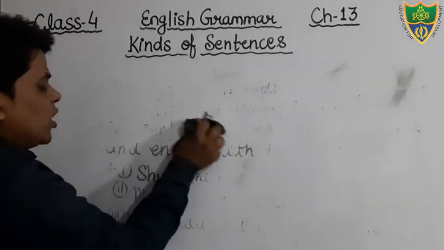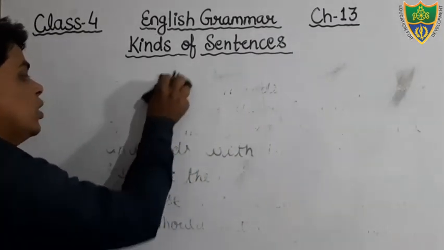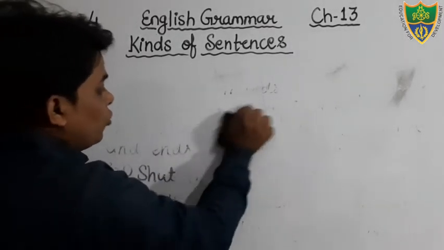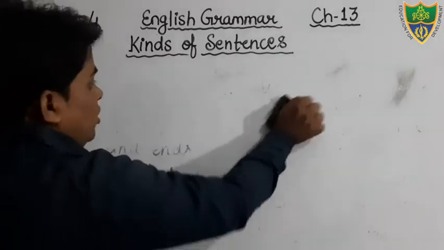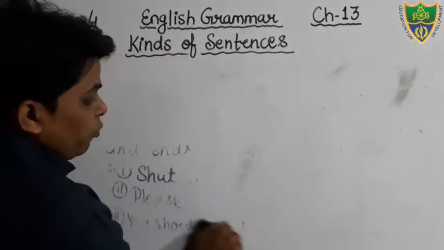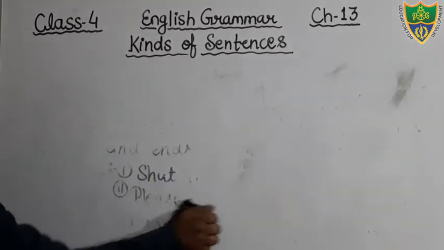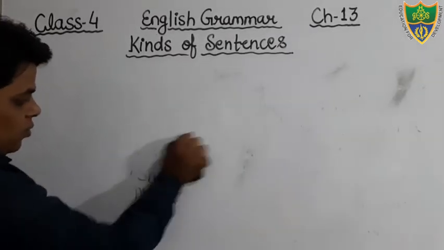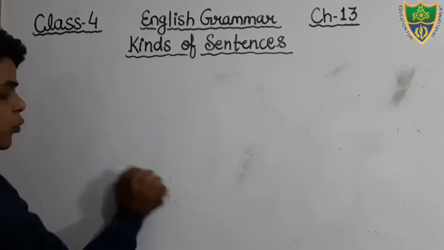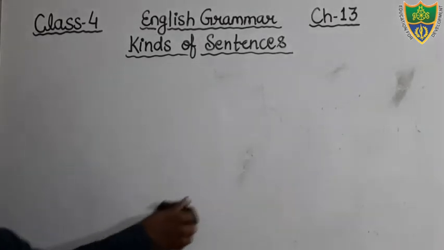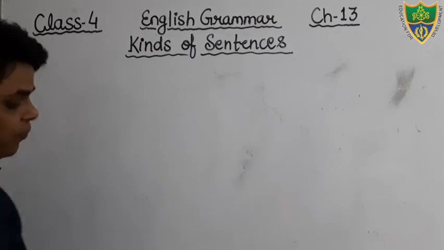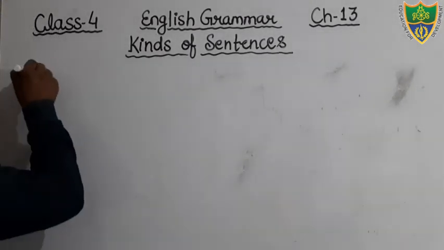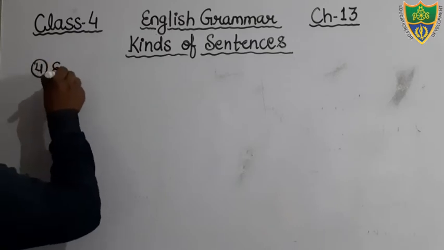The topic kinds of sentences you will get from class 1, and you have to read it till class 10th. In class 10th you will also find the same topic, kinds of sentences. There you have to read simple sentence, compound sentence, complex sentence. So just see, students, put the 4th heading, that is exclamatory sentence.